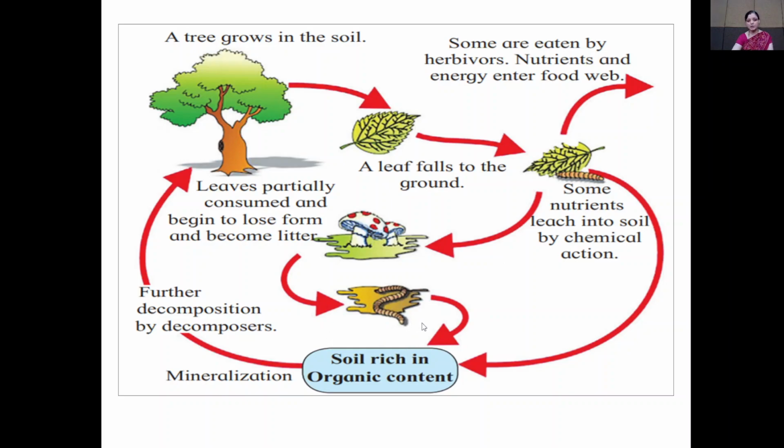In the decomposition process, complex organic substances are broken down into simple inorganic substances by the activity of the decomposers. So, the decomposition process is a very important process.